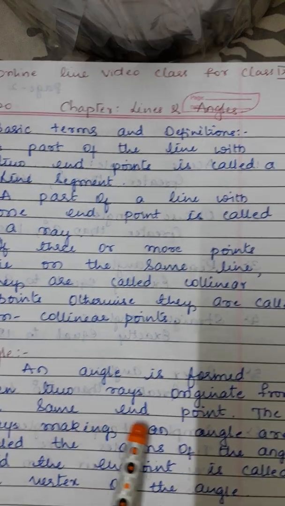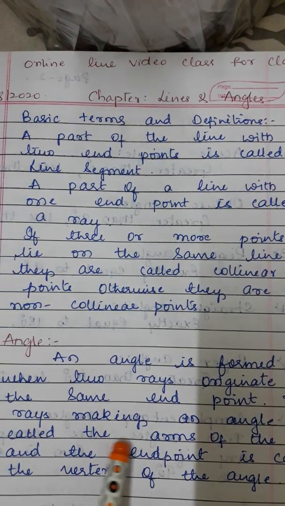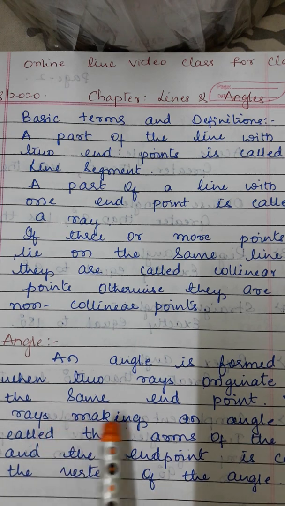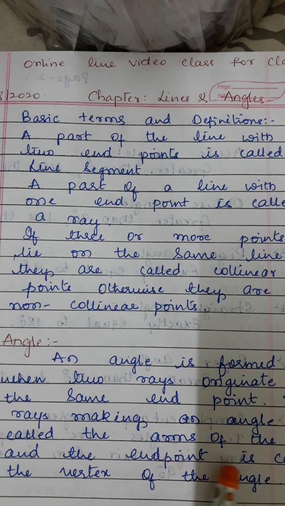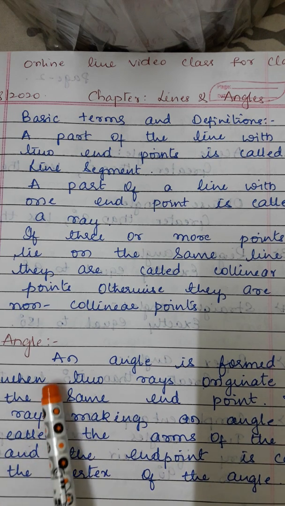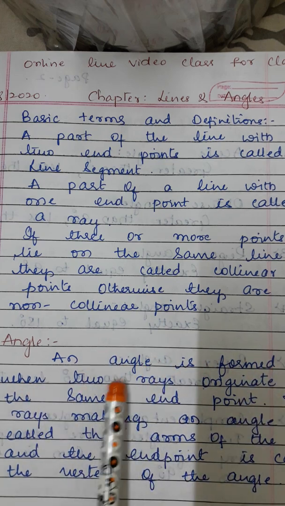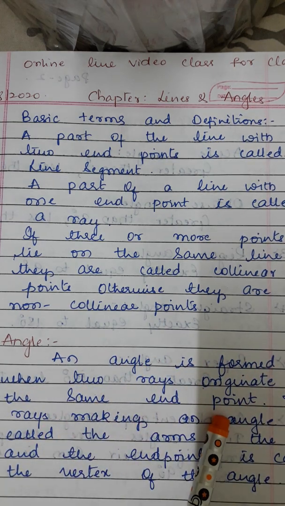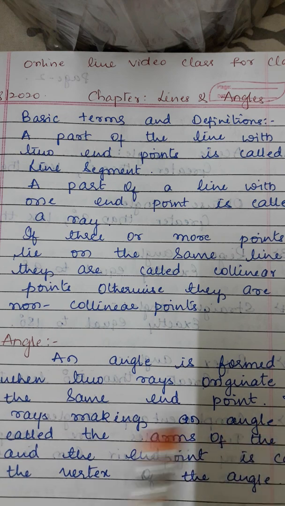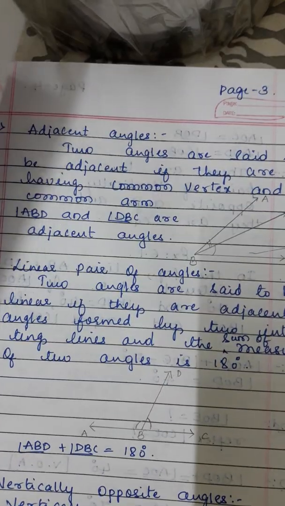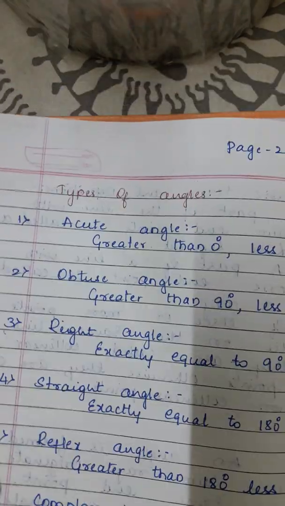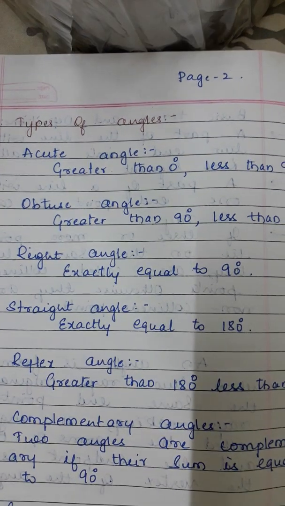The rays making an angle are called the arms of an angle, and the endpoint is called the vertex of the angle. An angle is formed when two rays originate from the same endpoint. The rays making an angle are called the arms of the angle, and the endpoint is called the vertex of the angle. Okay, so coming to the types of angles. You are already aware of these types of angles.